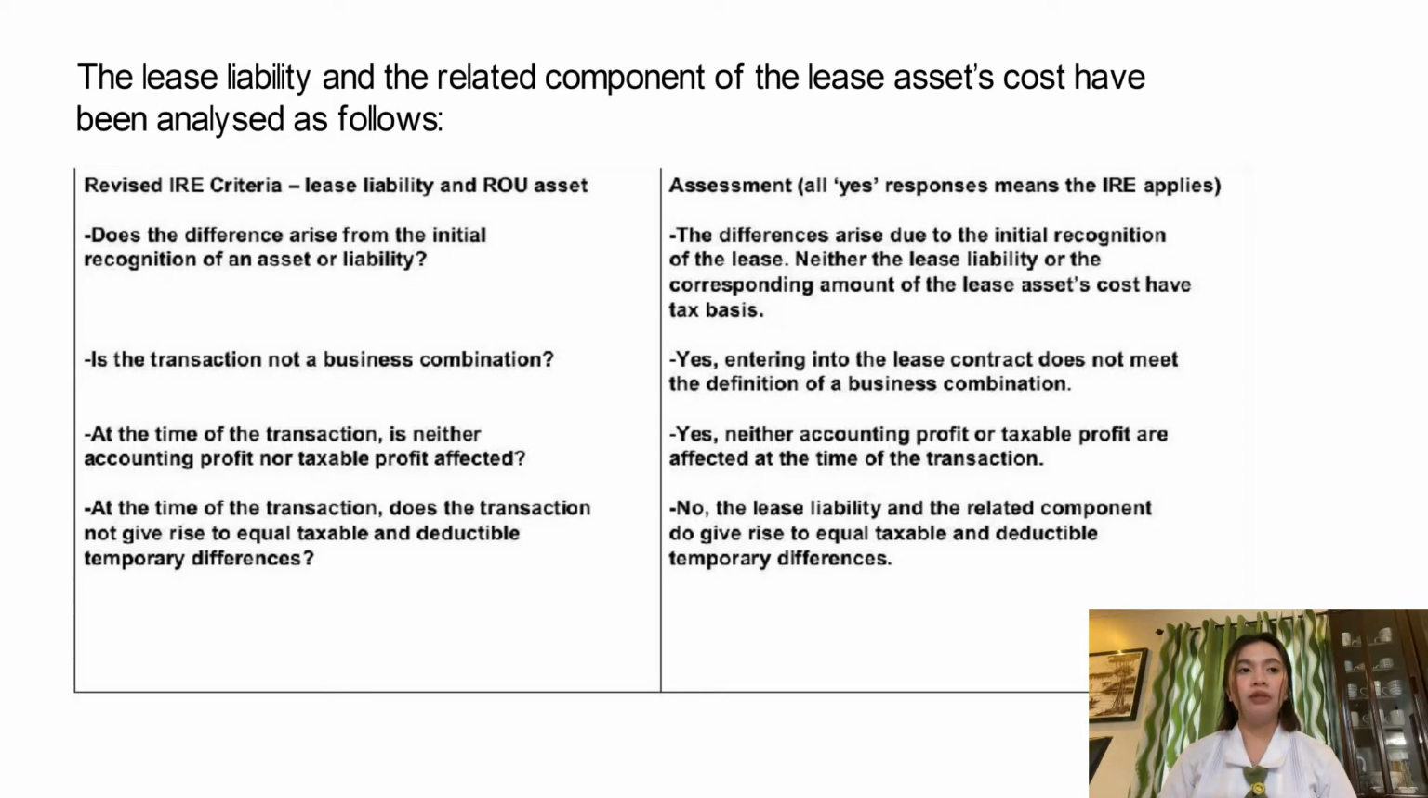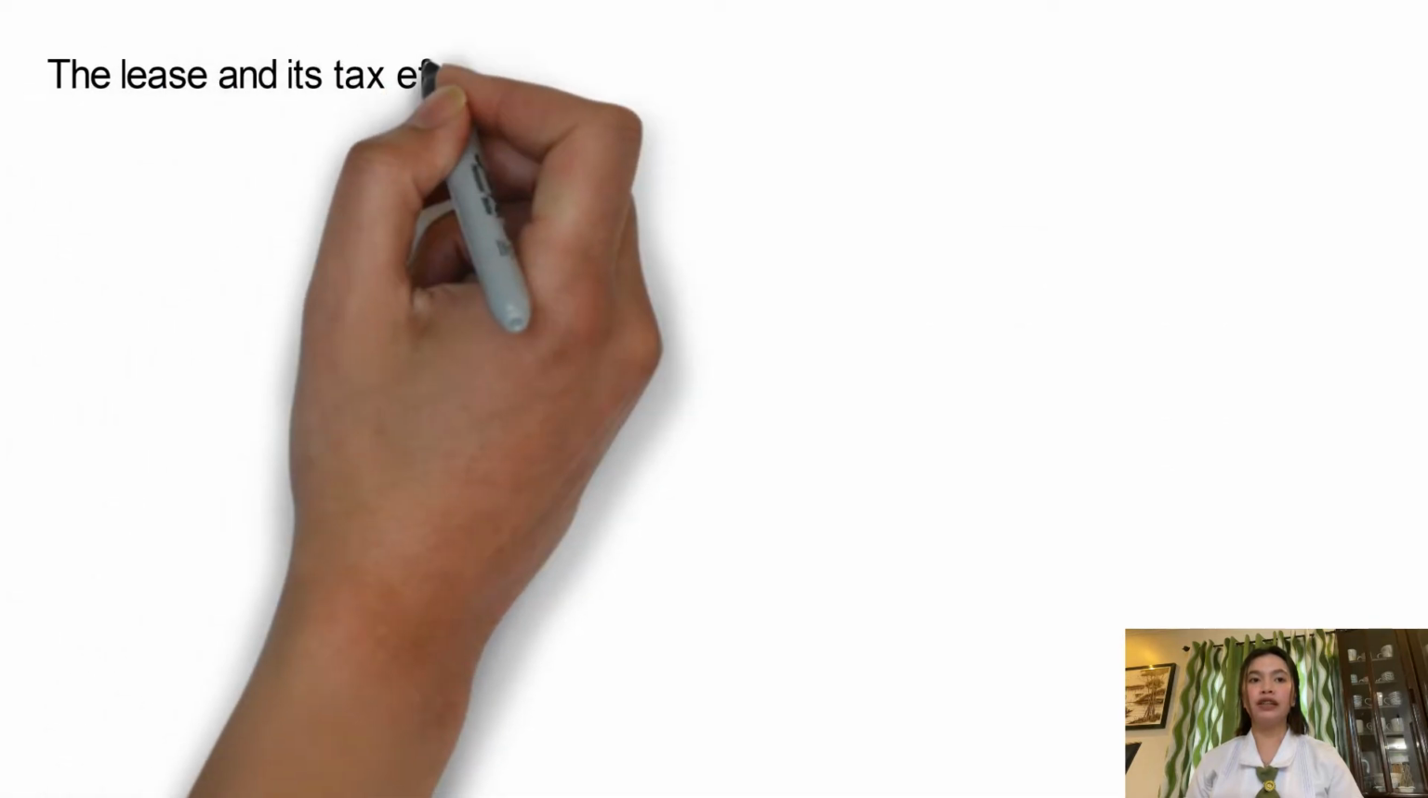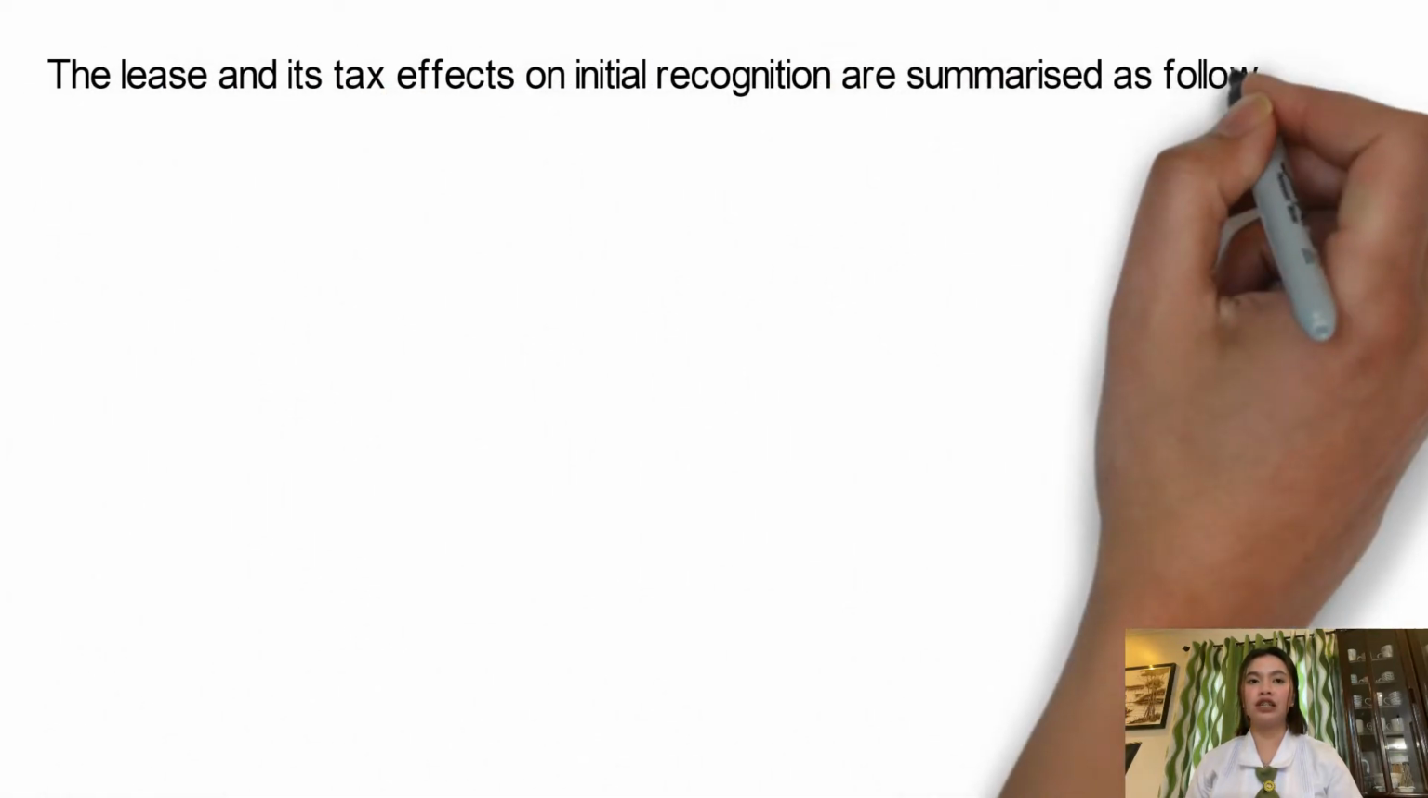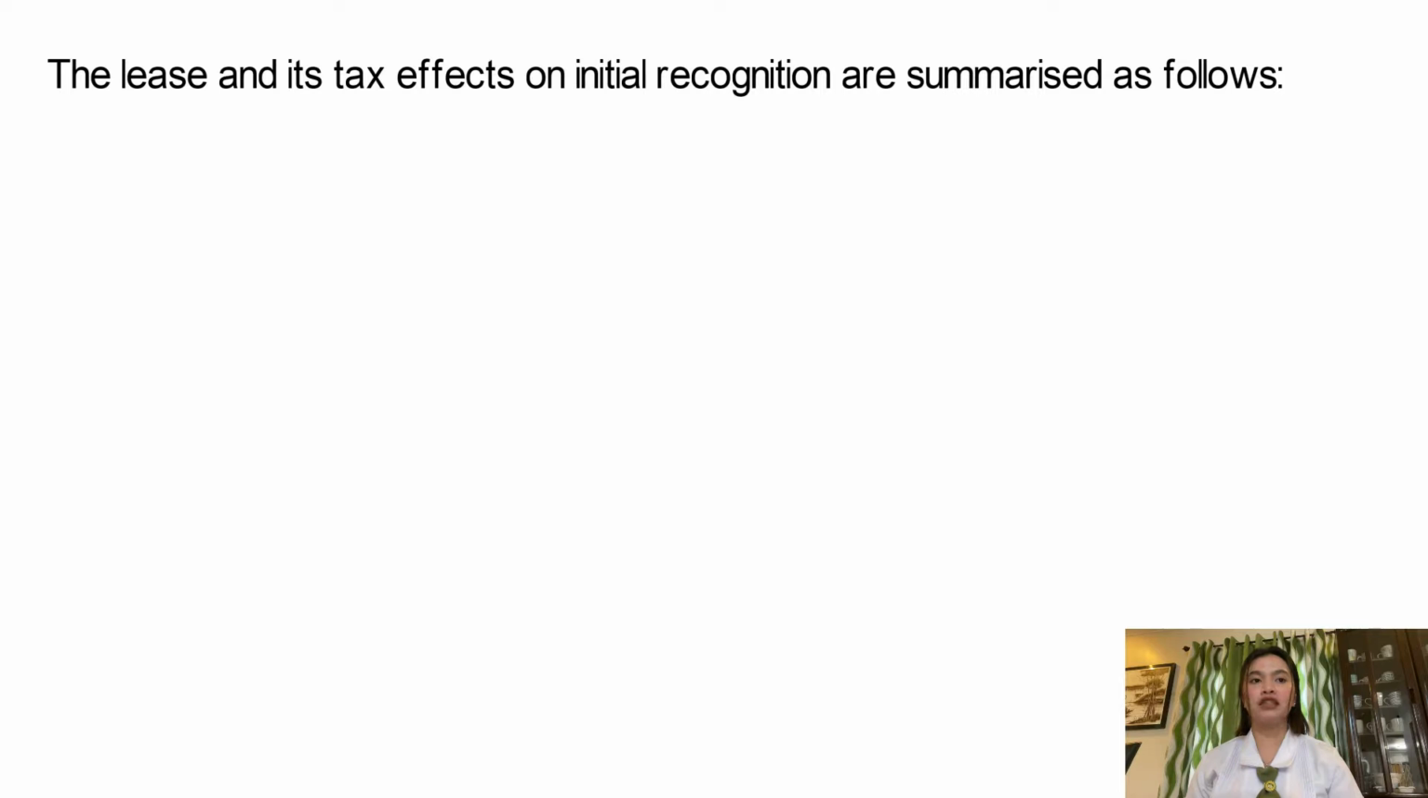Lastly, at the time of the transaction, does the transaction not give rise to equal taxable and deductible temporary differences? The answer is no. The lease liability and the related components do give rise to equal taxable and deductible temporary differences. So we have here the list, and its tax effects on initial recognition are summarized as follows.